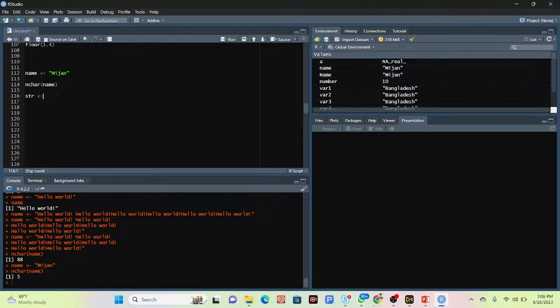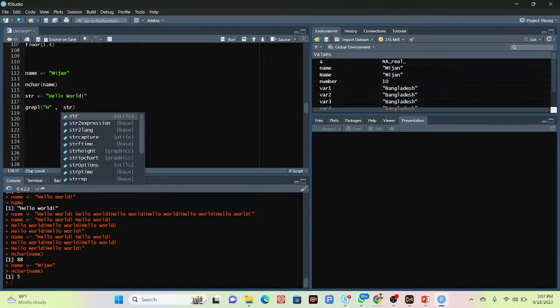In this variable I simply store hello world, and then I simply use grepl, call the a, and use here the variable name str.